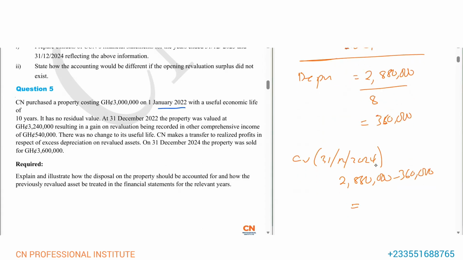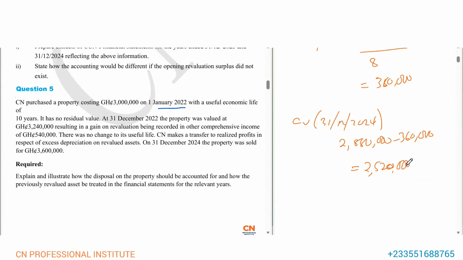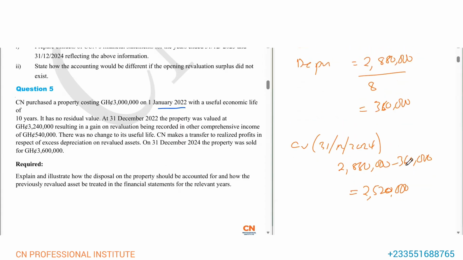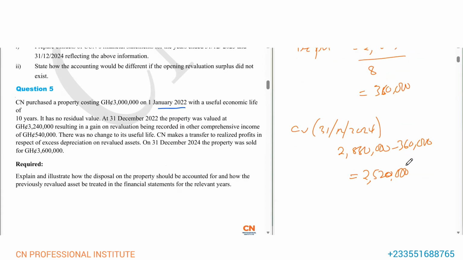And that will give us 2,520,123. So this is the current value as at 31st December 2024, and this is what we are going to compare the proceed with, because they still happen on 31st December 2024. Don't forget that if you want to get loss or gain on disposal, you compare the current value with the proceed.